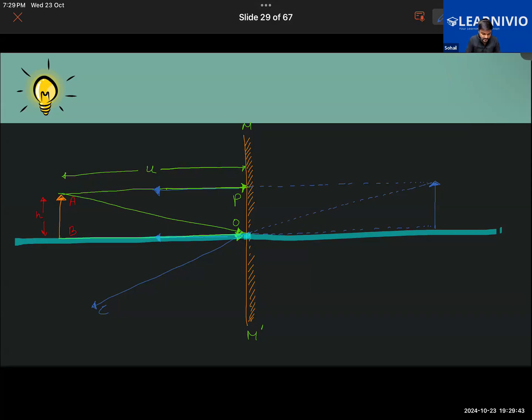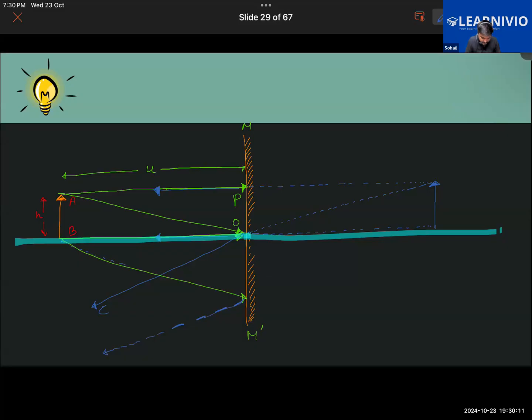And there will be some other rays also coming from the surface of the object, like let us say this one is also one such ray. This is another incident ray of light that is coming from the object and falling onto the surface of the mirror. So this will also get reflected back following the law of reflection.